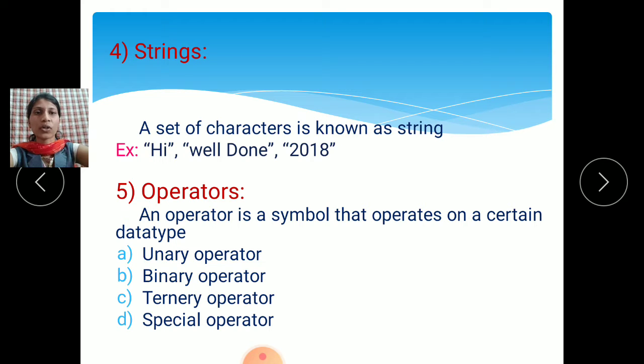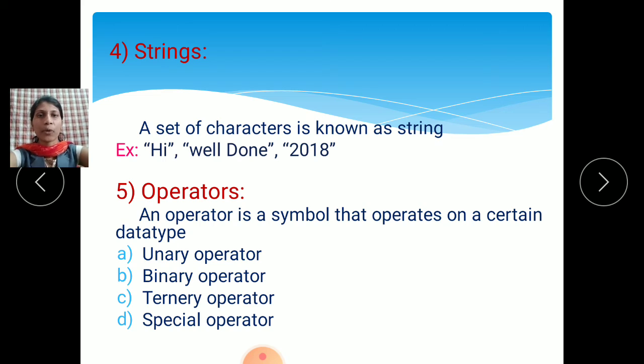Then the fifth C token is operators. What do you mean by operators? We use different types of operators for calculation purposes. An operator is a symbol that operates on certain data types. There are four types of operators: first the unary operator, then the binary operator, ternary operator and special operator.